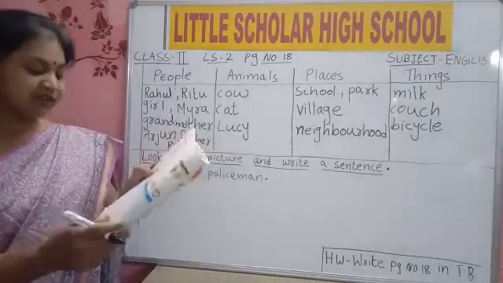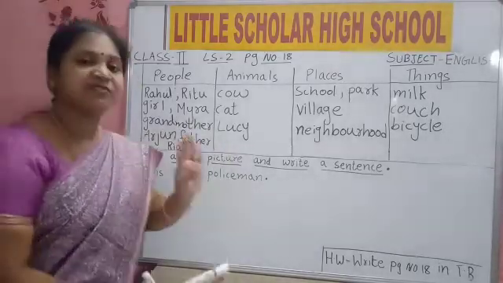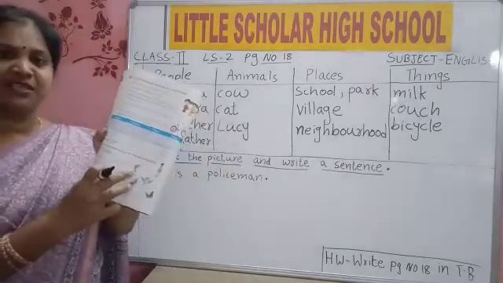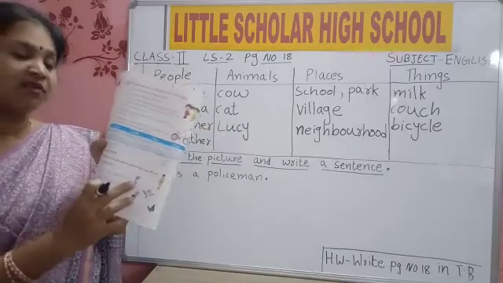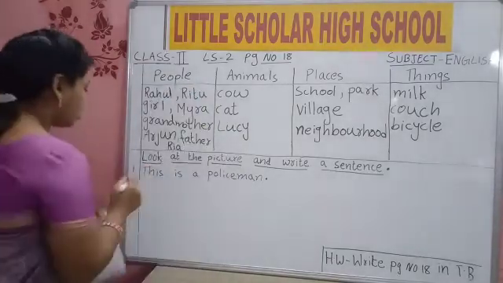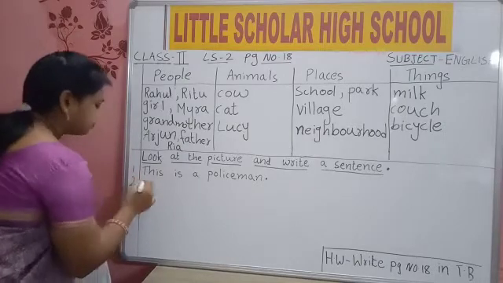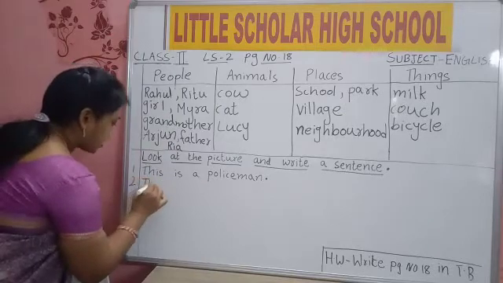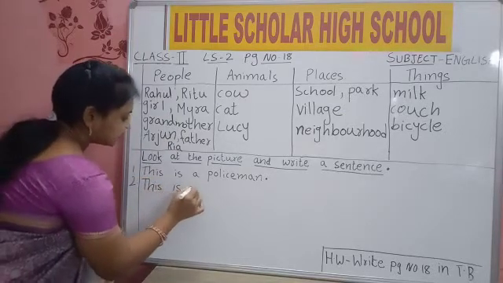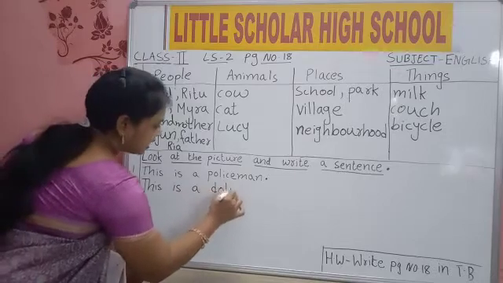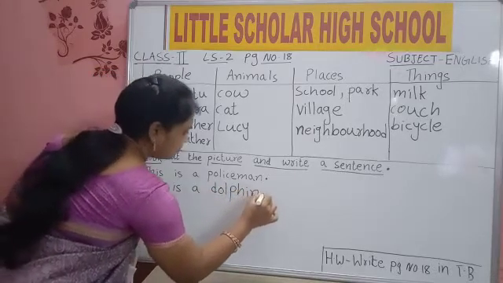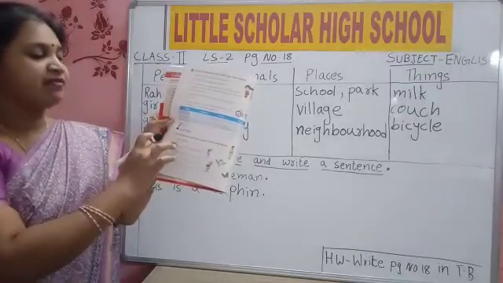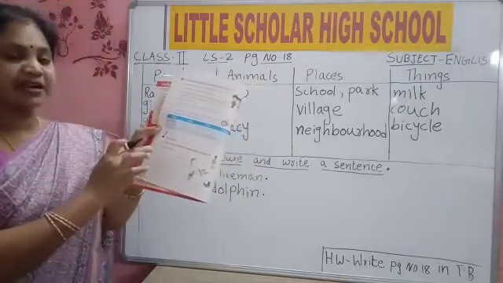First one is already given to you. This is a policeman. Then second one, which picture is this? Dolphin. So we will write this is a dolphin. Second one, write in your books. T-H-I-S, this. I-S, is a D-O-L-P-H-I-N, dolphin. Here lines are given. You should write on the lines only. First one already written. Second one, write this is a dolphin.